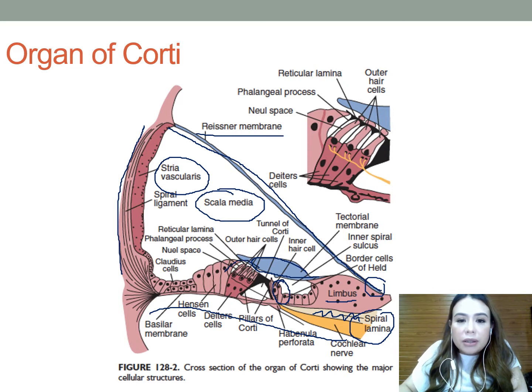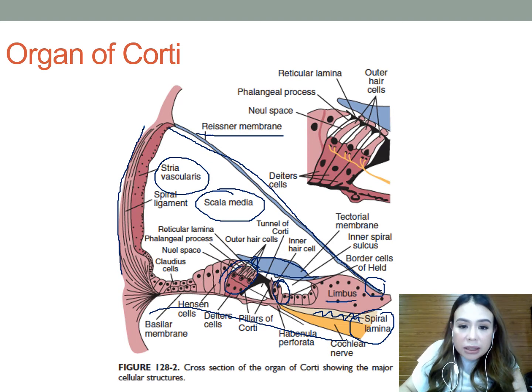Then you have your outer hair cells here. Between the inner and outer hair cells lie your pillars of Corti, which originate on the spiral lamina and basilar membrane and converge at top to form your tunnel of Corti. Lateral to this are three rows of outer hair cells, which are securely cupped inferiorly by supporting Deiters cells.